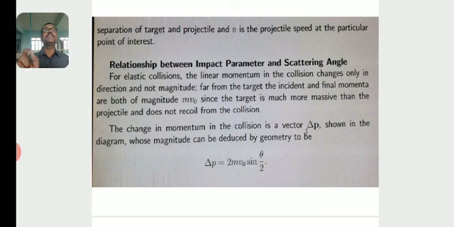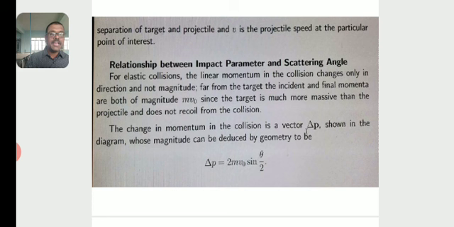For elastic collisions, the linear momentum in the collision changes only the direction, not the magnitude. Far from the target, the incident and final momentum are both of magnitude mv₀, since the target is much more massive than the projectile and it does not recoil from the collision.